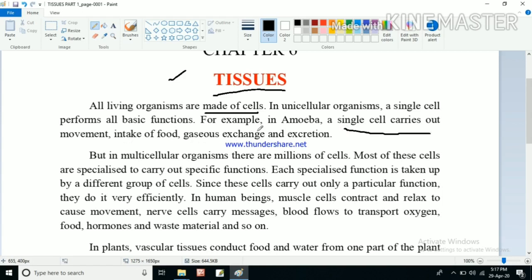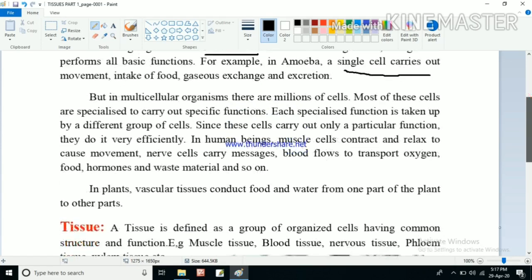So that is how it happens in unicellular organisms, and in multicellular organisms there are some differences. In unicellular organisms the body is constituted with only one cell, but in multicellular organisms the body is made up of millions of cells. Most of these cells are specialized to carry out specific functions.